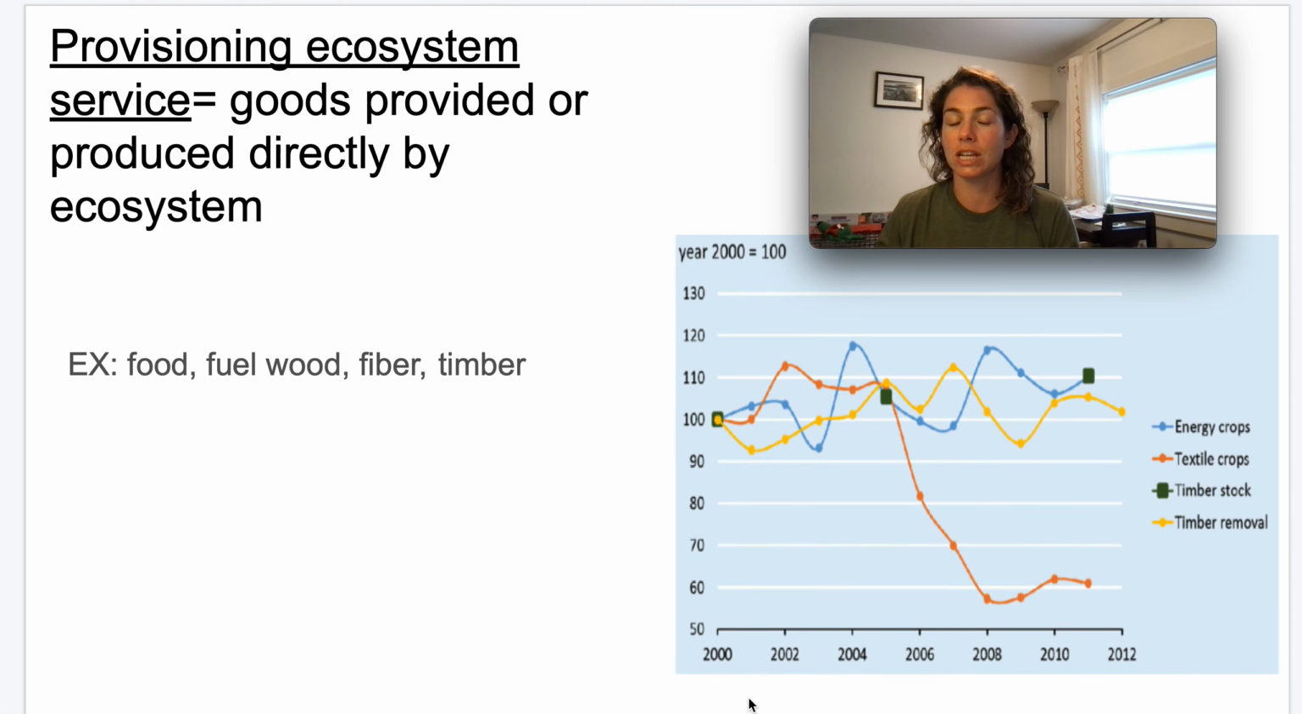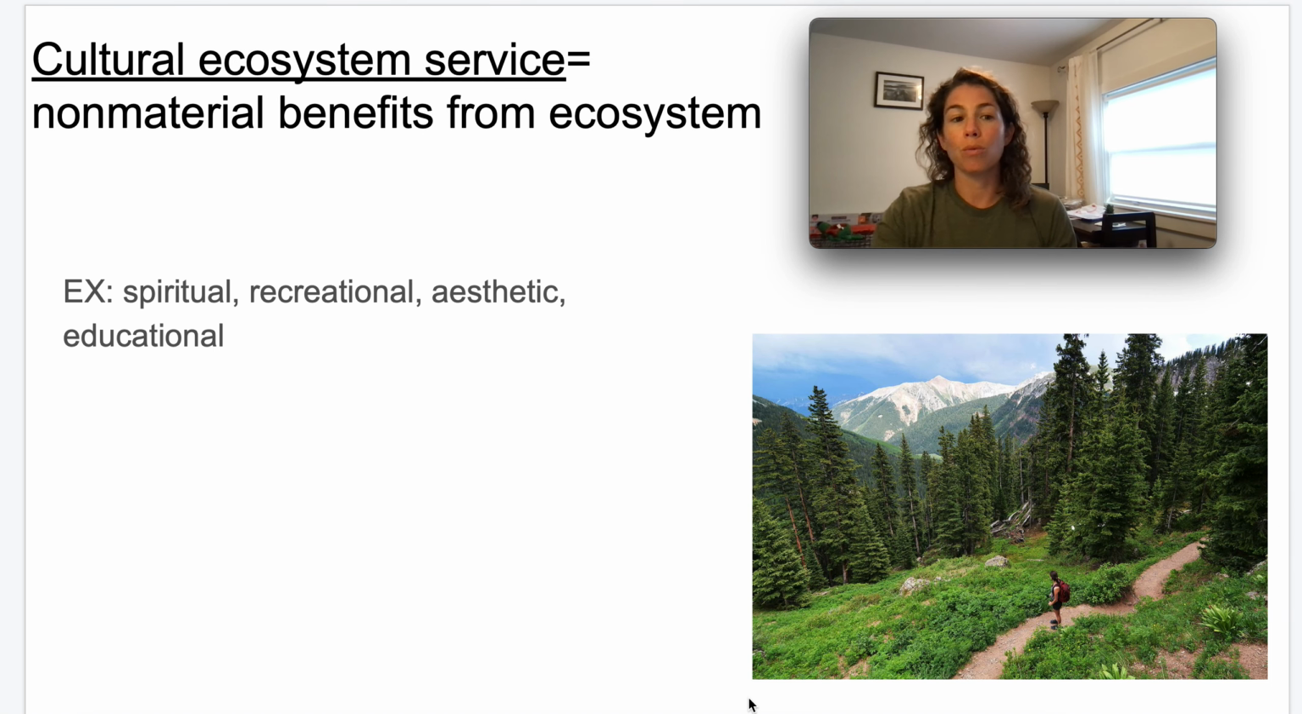So provisioning services are goods that are directly produced from the ecosystem. You can go out, you can cut down timber, and you can sell it. So finding that monetary value is pretty easy. So really big examples of provisioning ecosystem services are food, fuel, wood, timber, maybe if you're hunting and you're selling that good, or I guess that's still food, crops. These are all provisioning ecosystem services. The next type that I'm going to go over, so that one is pretty basic. It's very direct. The next one is a little more elusive, but still pretty direct.